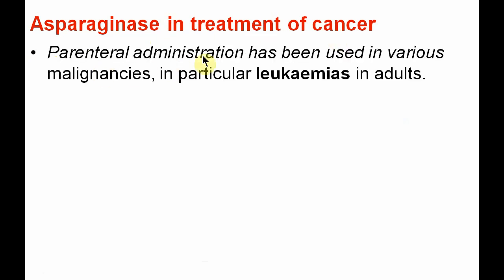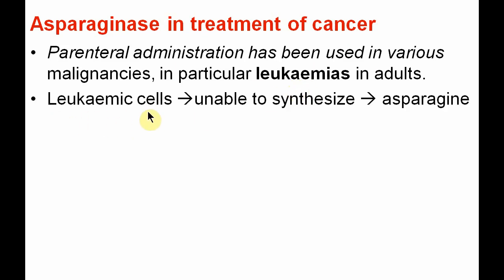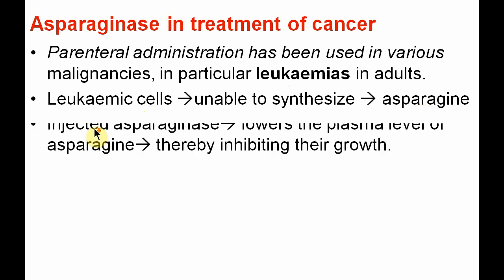Parenteral administration has been used in various malignancies, in particular leukemias in adults, specifically lymphoblastic leukemia, because the leukemic cells are unable to synthesize asparagine and are dependent on the blood circulation for asparagine. But if we inject asparaginase, it lowers the plasma level of asparagine and thereby inhibits their growth. So this is the reason behind using asparaginase in various cancerous conditions.